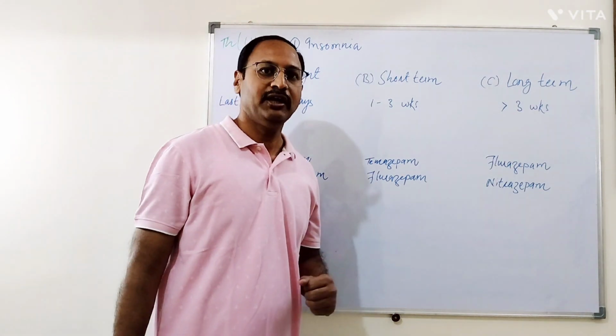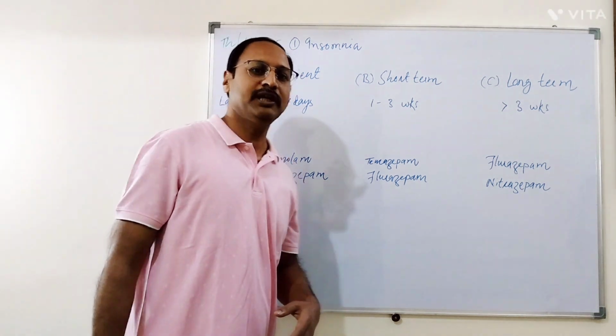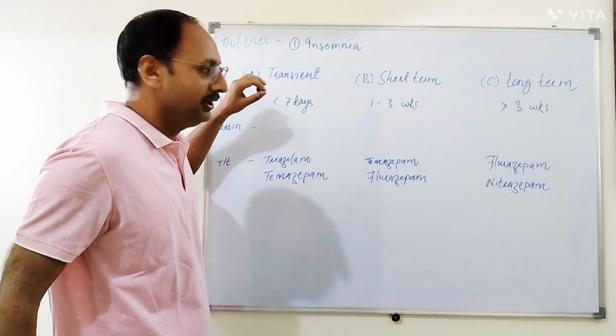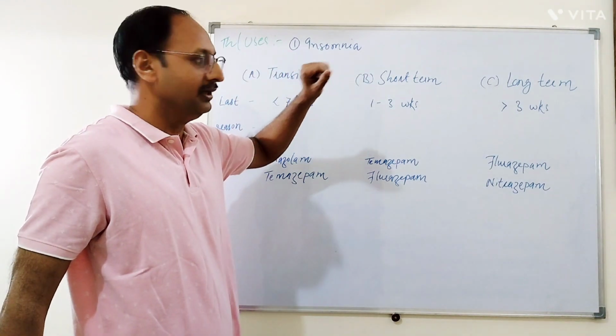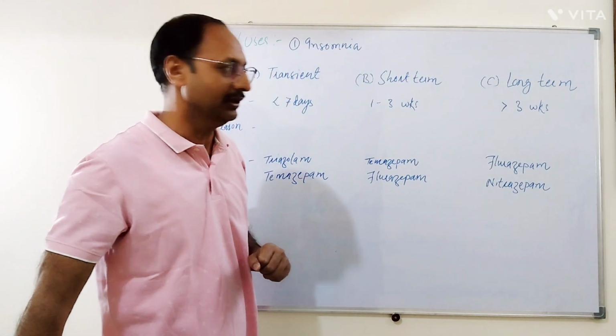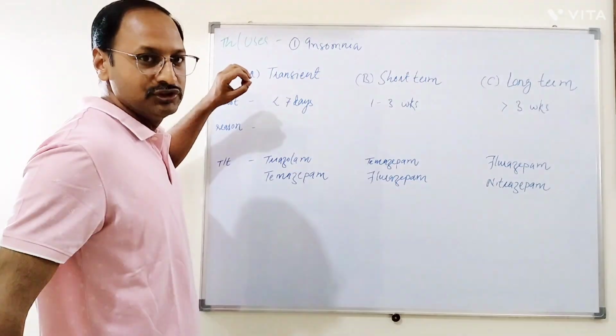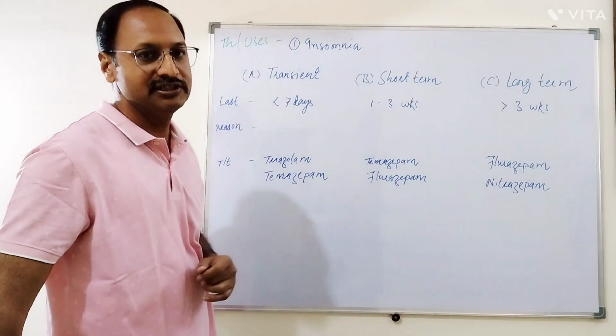Insomnia is divided into three categories. Number one, transient insomnia. Number two, short-term insomnia. And number three, long-term insomnia. Transient insomnia lasts less than 7 days.